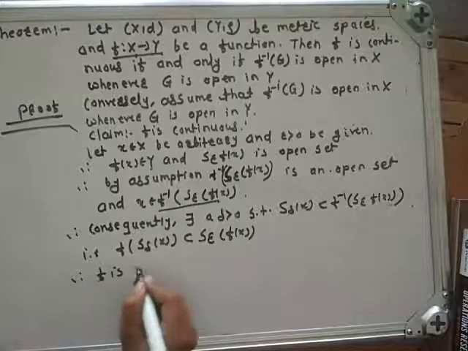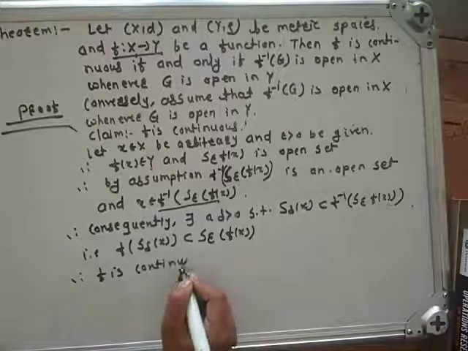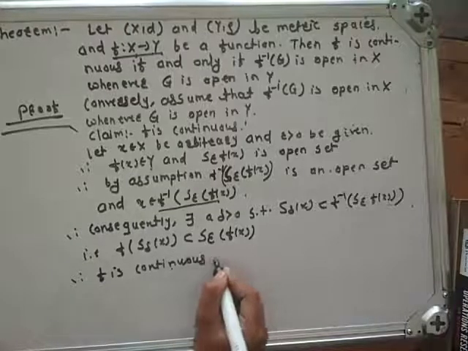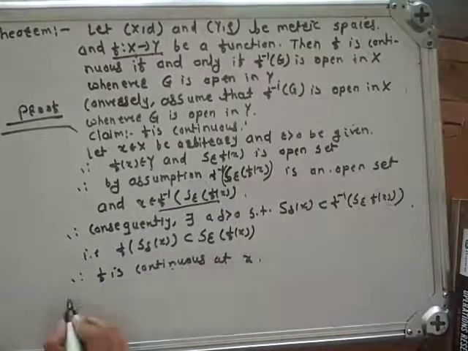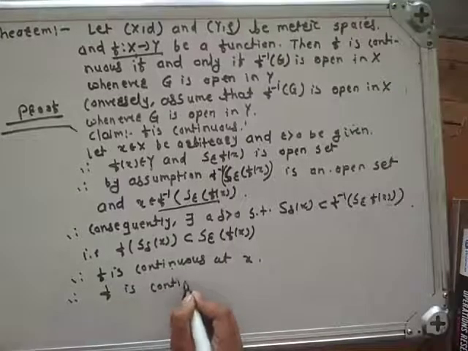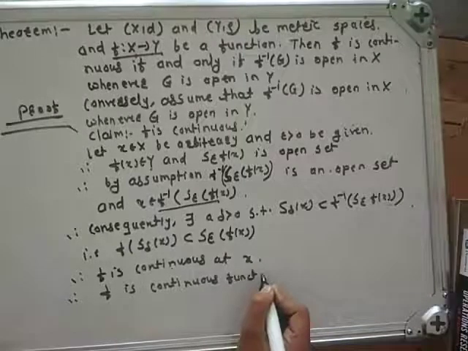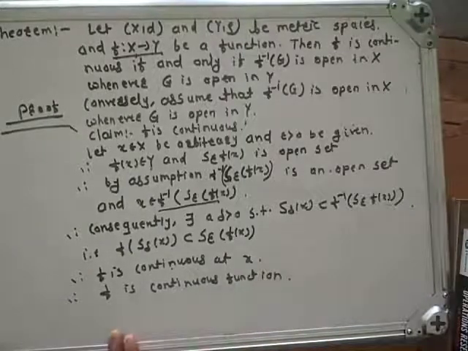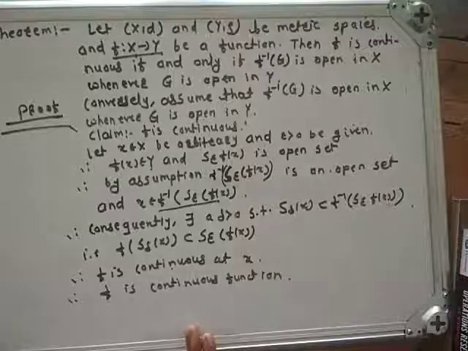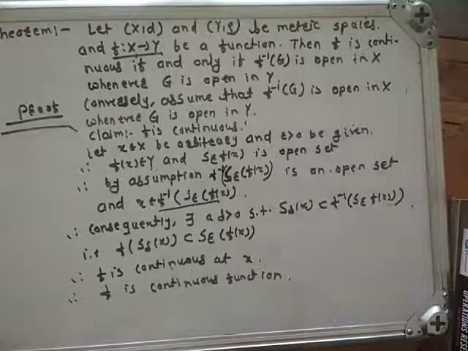Therefore f is continuous at x, and hence f is a continuous function. Hence proof of theorem is completed. Okay, we will stop here. Thank you.